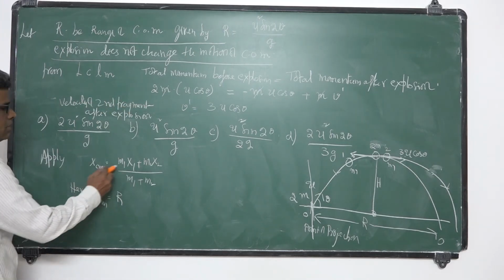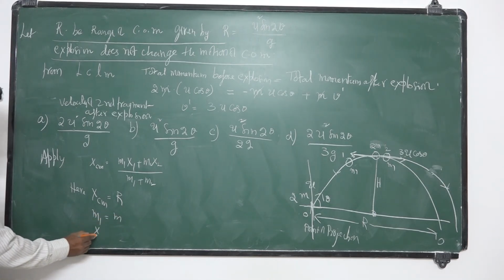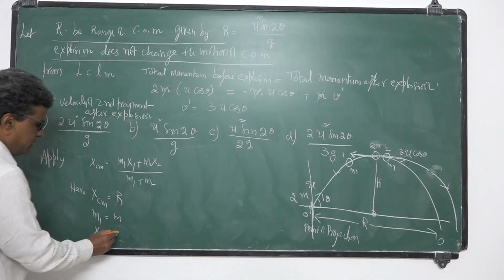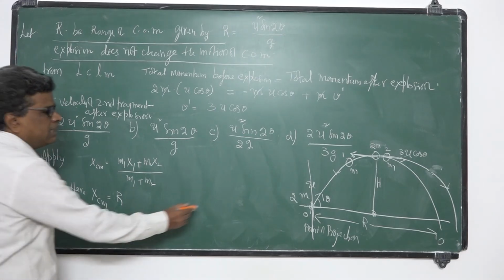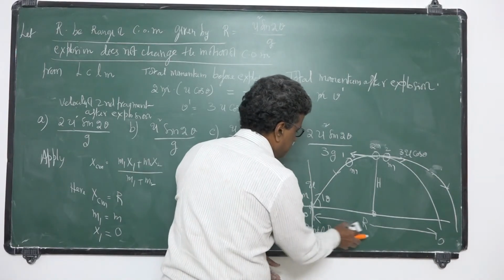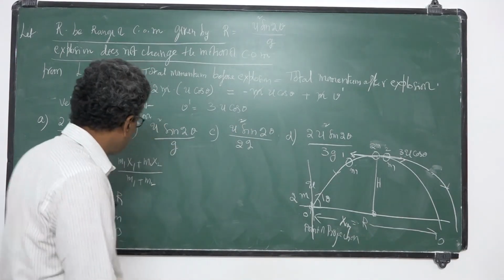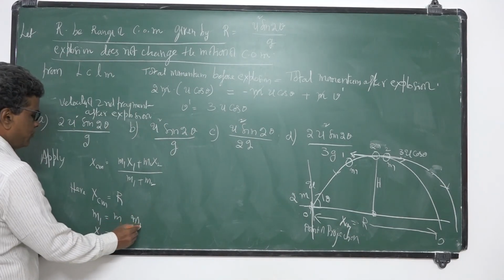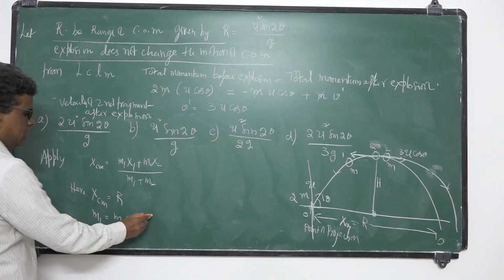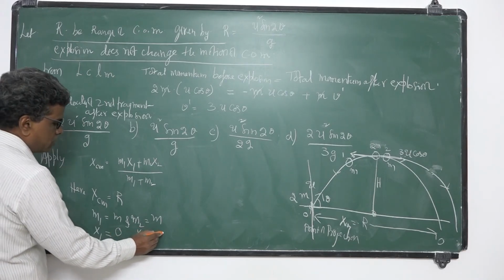Here XCM is R, M1 is M, and X1 is where it falls here only. I take the point of projection as origin, so X1 is 0, and XCM is R, the center of mass of the shell. M2 is M only, and X2 is what we want.